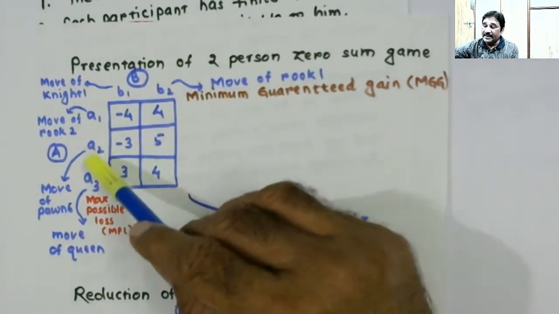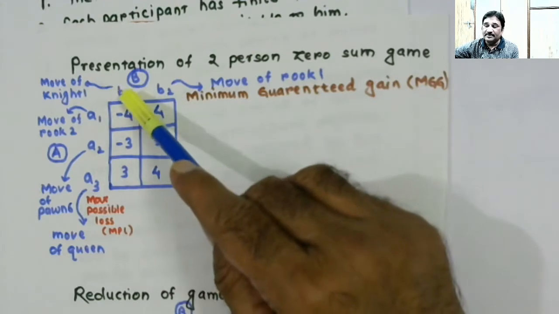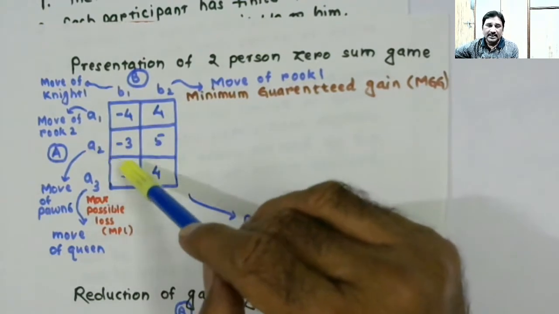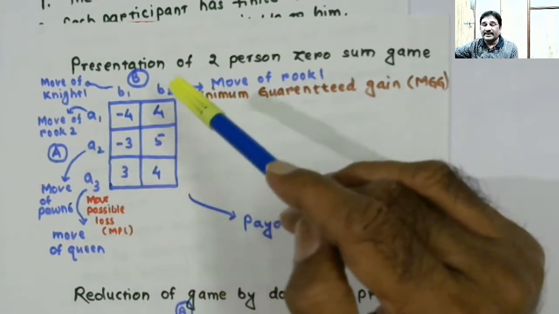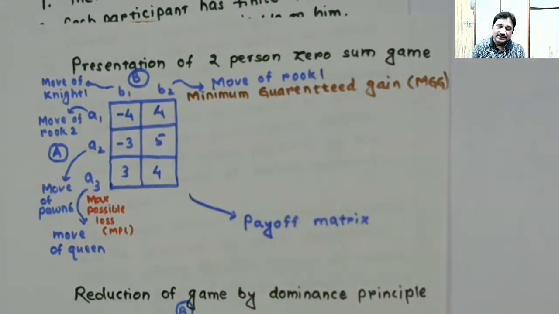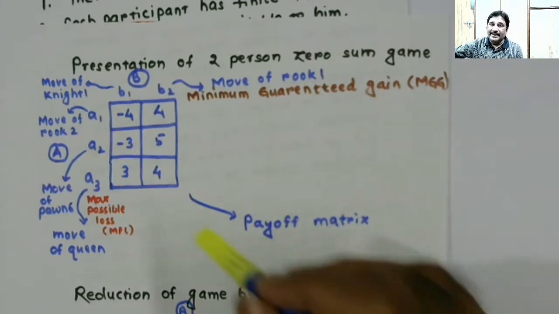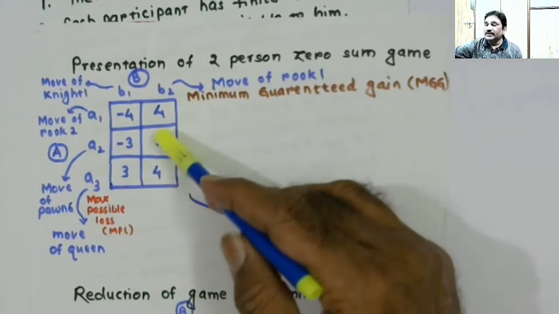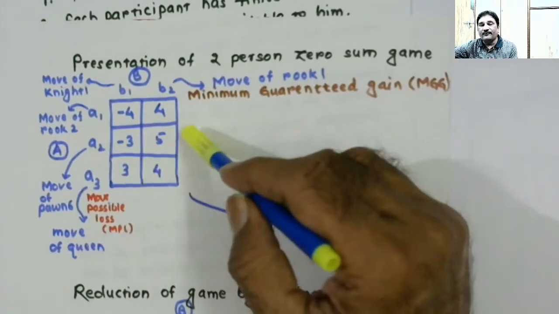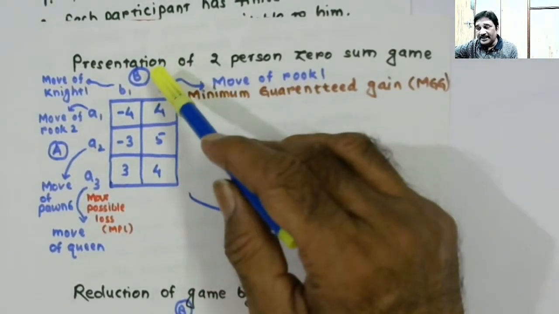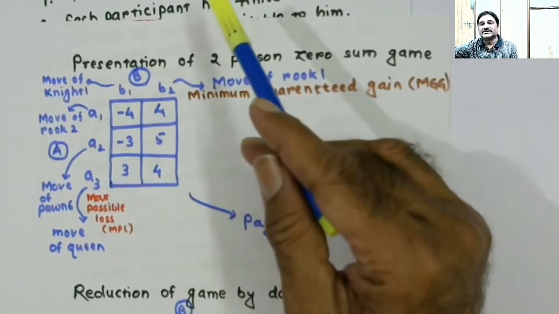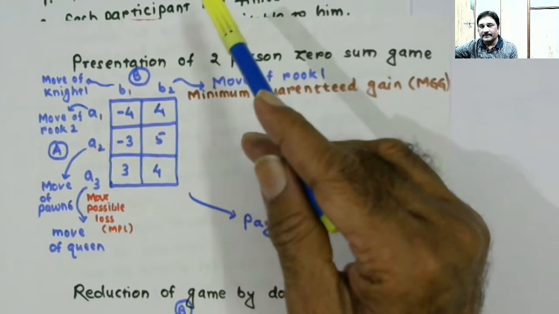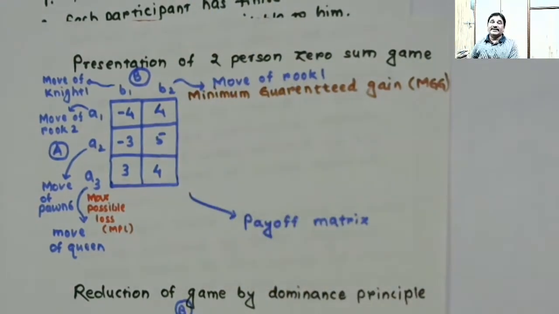Now, if player A plays A2 and in response player B plays B1, then gain to player A will be -3. Likewise, if in response to A2, player B selects to play B2, then gain to player A will be 5 and loss to player B will be 5. Whatever player A gains, the equivalent is the loss to player B. That you must understand: what one gains is the loss of another.